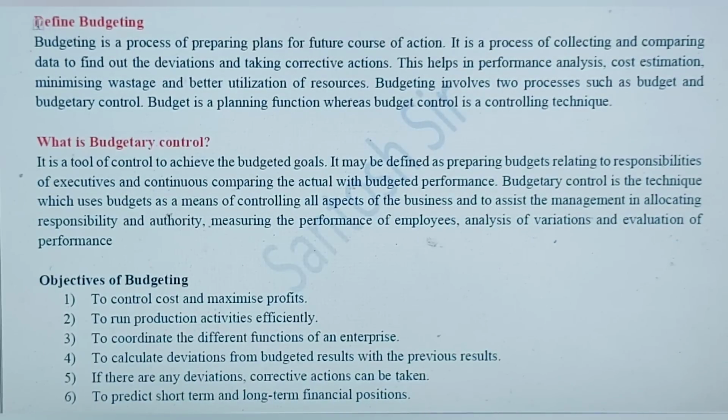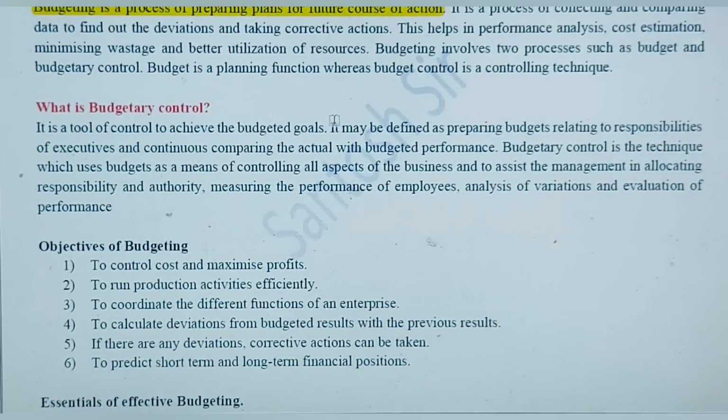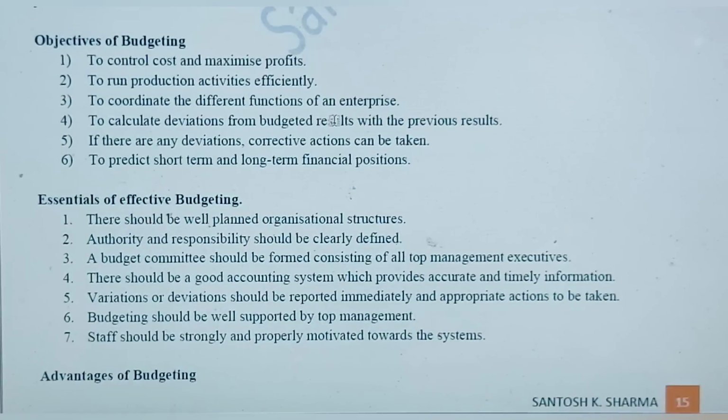Now you should know what is this budgeting. Budgeting is the process of preparing plans for a future, the estimation of the revenue and expenditure. So that is called budgeting. And these are the different objectives of budgeting, like to control cost and maximize profit, and to run the business efficiently, to coordinate the activities of different departments and functions, and to calculate the deviations if there are, and then take corrective actions for that.